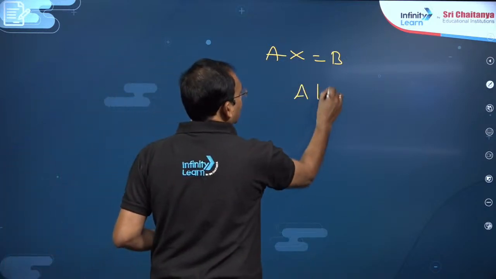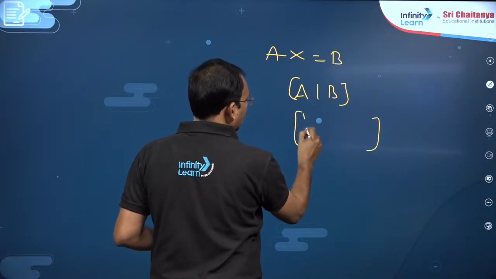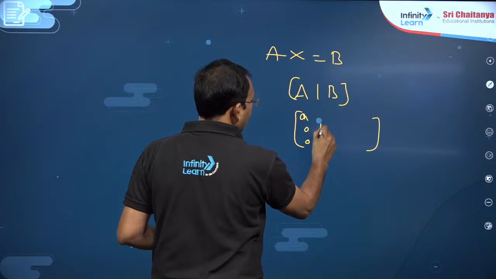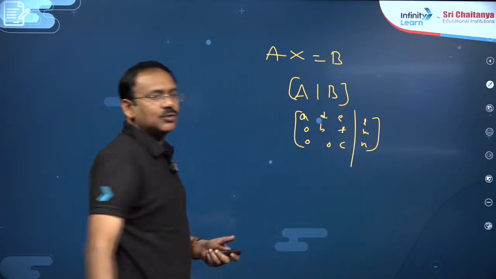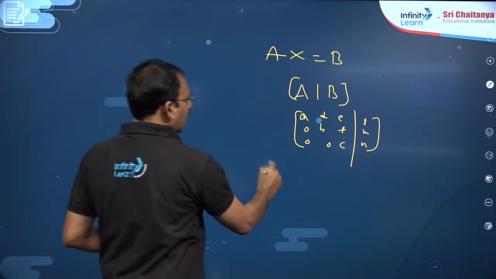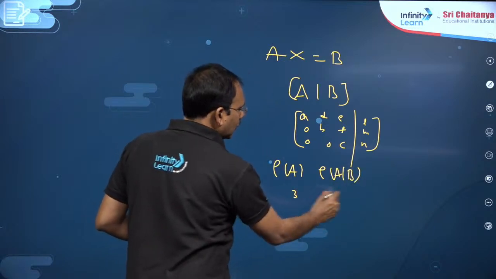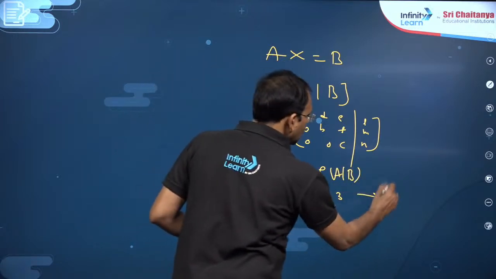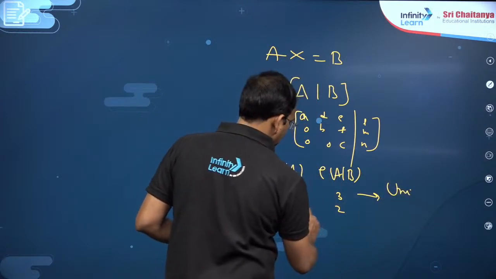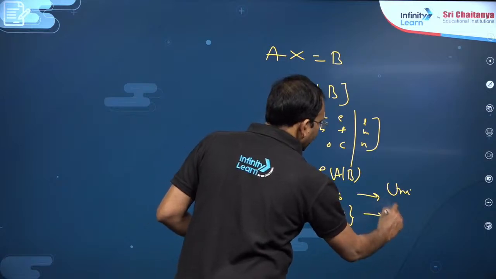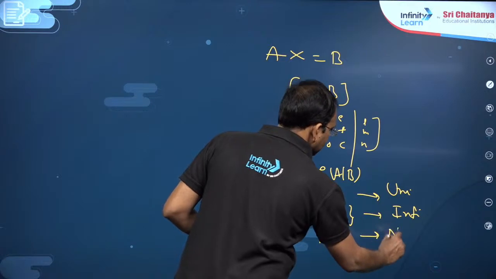Consider the augmented matrix A by B, dear students. You just convert it to echelon form. The number of non-zero rows you observe, and accordingly observe the rank of A and the rank of the complete matrix A by B. If both are equal to 3, the number of variables, unique solution. If both are equal but less than 3, infinitely many solutions. If both are not equal, you will have no solution.